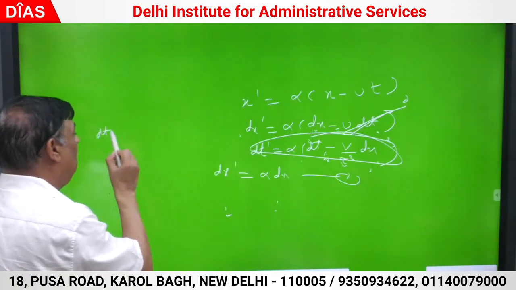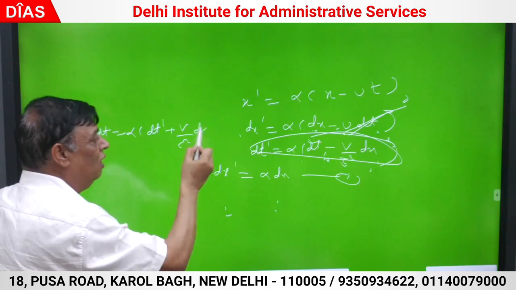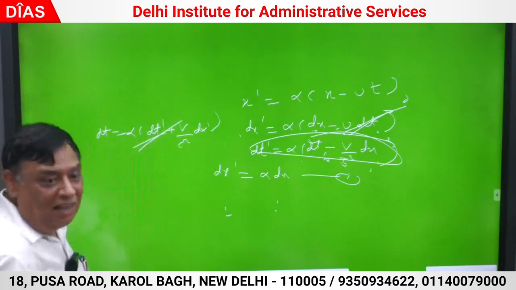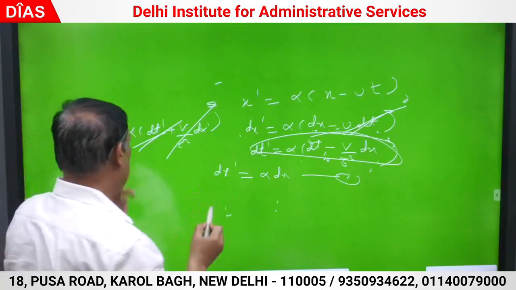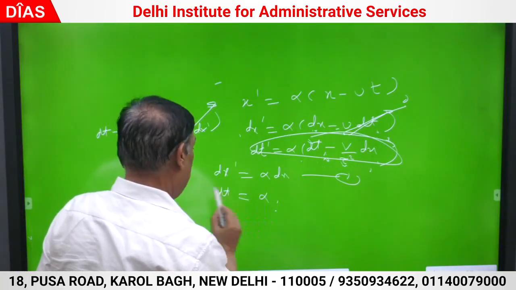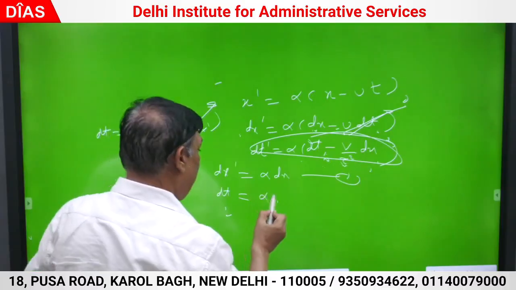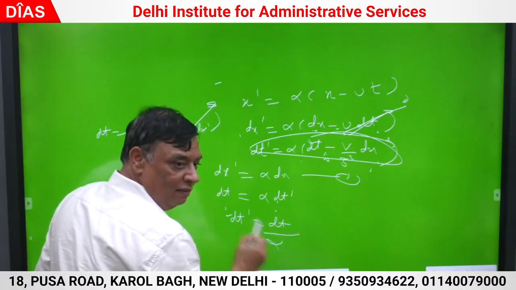Now you write dt is alpha dt dash plus v by c square dx dash. Here the crux is that dt dash is measured by keeping dx dash 0. So dt is alpha dt dash, तो dt dash क्या हो गया जी, dt by alpha.